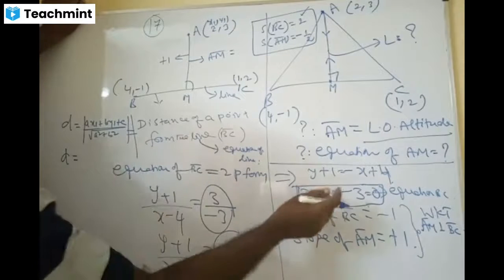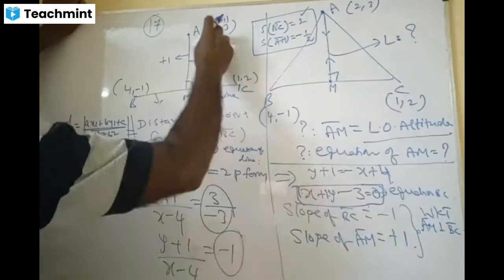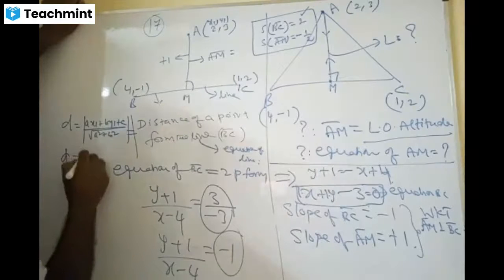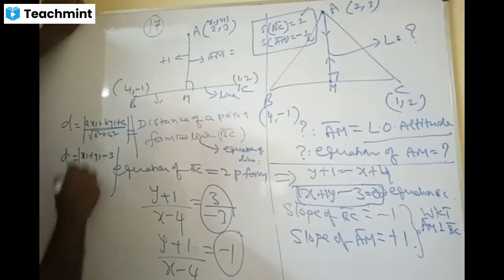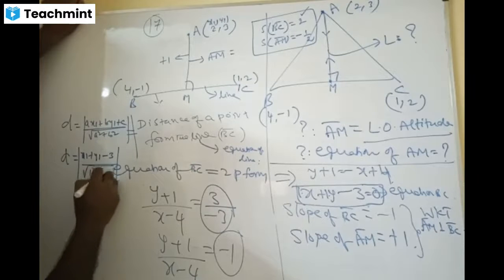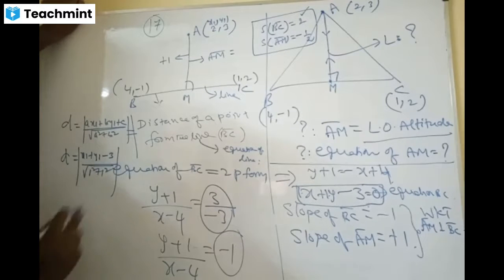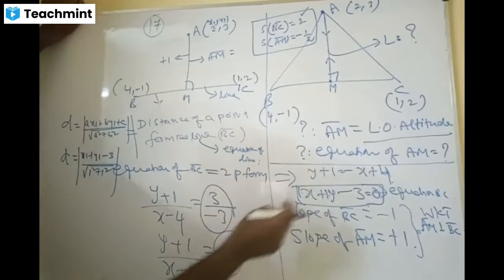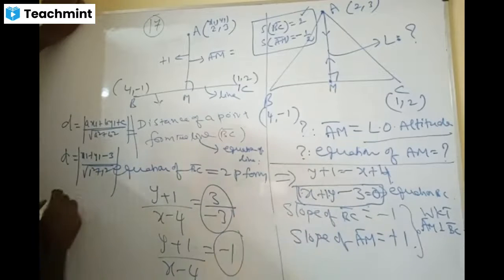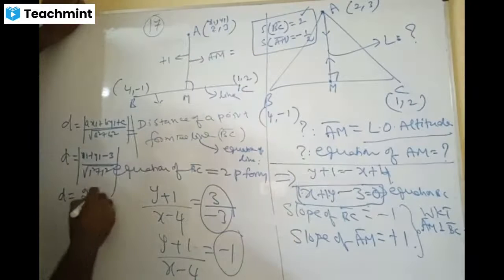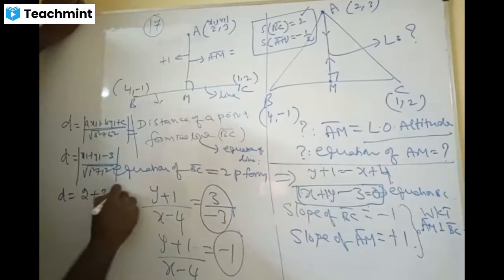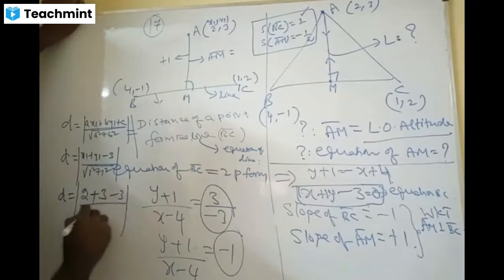So substitute the point in the equation. x1 plus y1 minus 3 by, the coefficient is 1, that is 1 square plus 1 square. Yes or no? The coefficient is 1. So d equals, what is x1? x1 is 2, y1 is 3, that is |2 + 3 - 3| divided by √2.